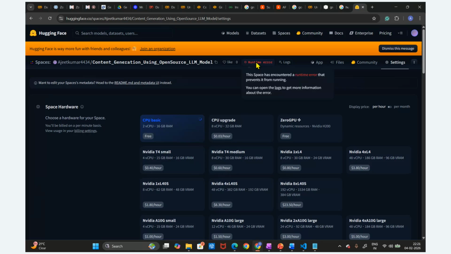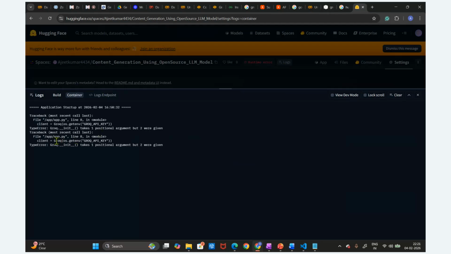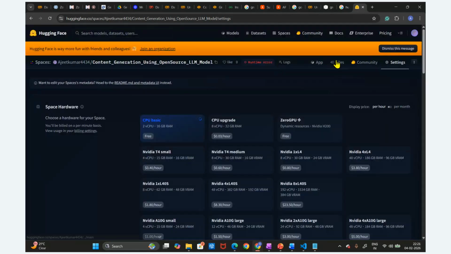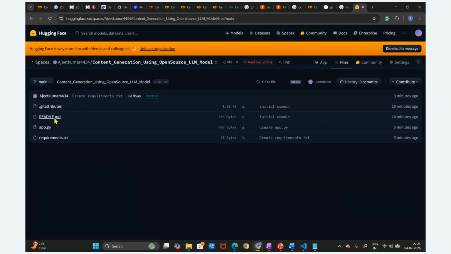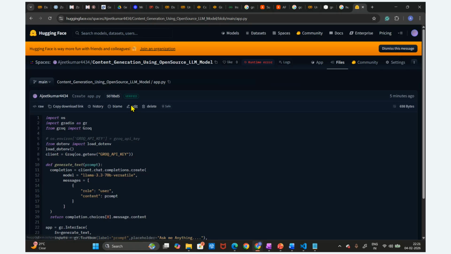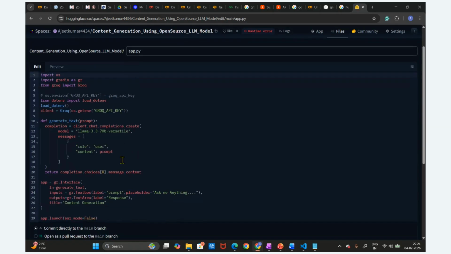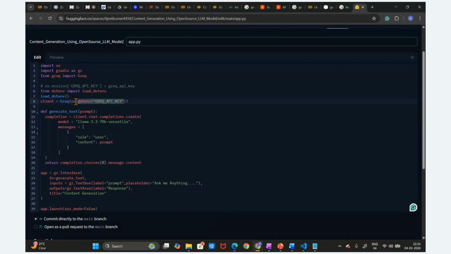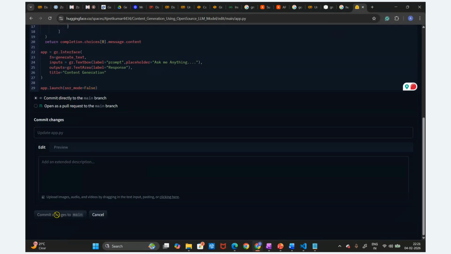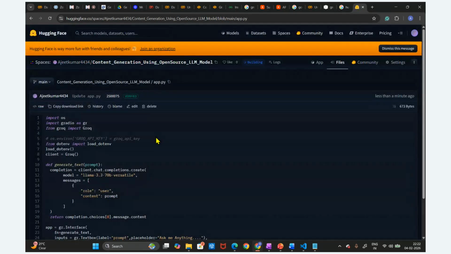We are getting this runtime error. Let me see what the error is. One positional argument, it is given two. Let me remove that line of code. I'm going to modify this. How do I modify? Just select this and click on edit. Let's suppose here is the error. Let me remove this part. I'm going to remove this part, and let's now commit this again. Let's try this and see whether it is working or not.